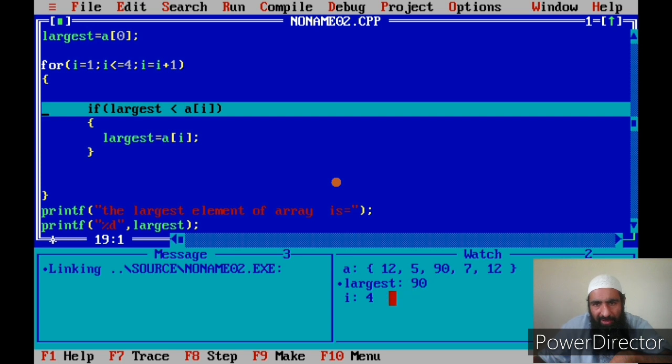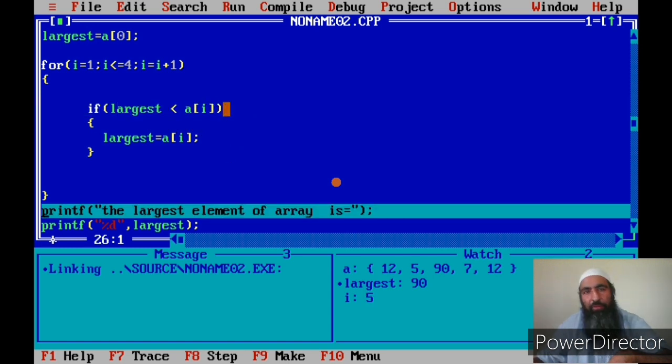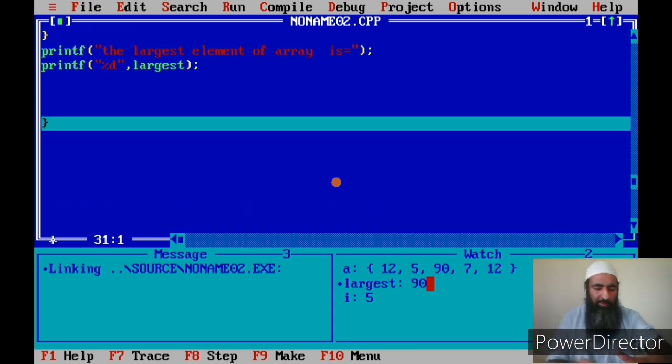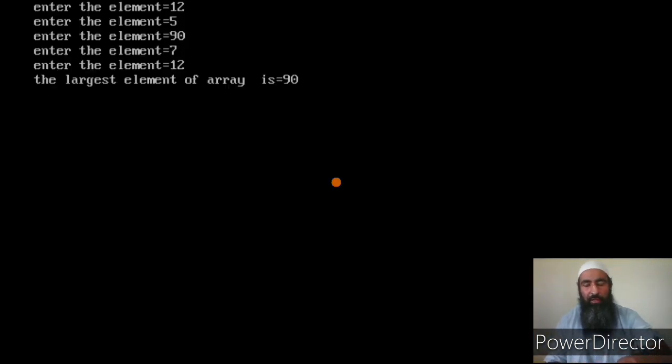Now i has again changed to 4, that is, we are at the fifth element because 4 is now used as an index. Once we use 4, a of 4, that means: is largest less than a of 4? No, 90 is greater than a of 4. So what happens? We have found the largest element. What is our largest element? That is 90. Then we display our largest element, and we'll see on the screen that the largest element is 90.